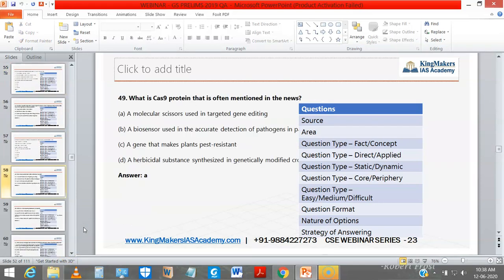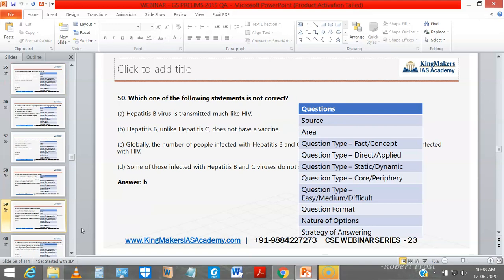I stopped with the 50th question, which is a science and technology based question. It is about hepatitis B, hepatitis C and all. Maybe this question is confusing, but the national hepatitis program was in current affairs. So they asked you the basics about this hepatitis virus. There are different types of virus, A, B, C, D. This you must know, but it was in the current affairs compilation. So I made this question correct, because I remembered, though vaguely, I was able to come up with the right answer.